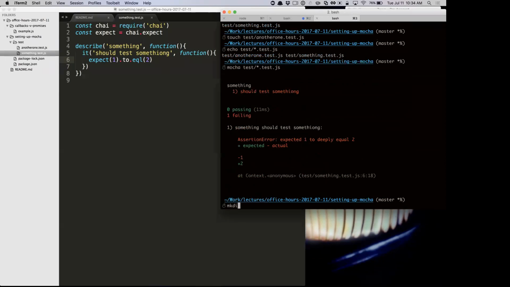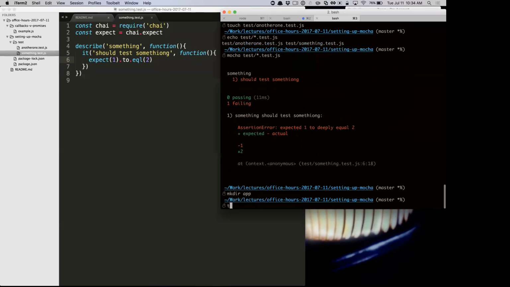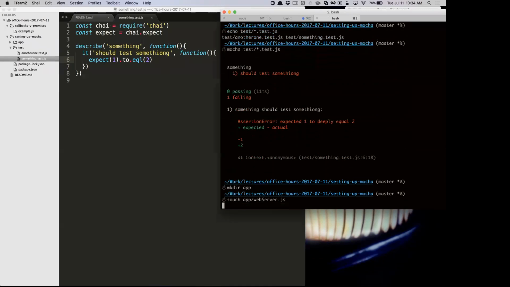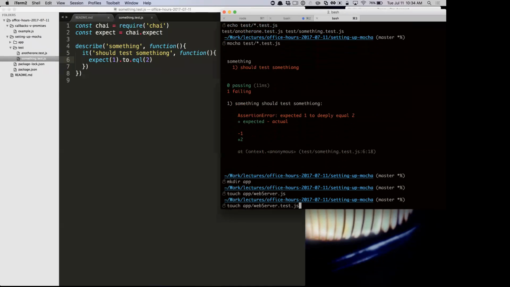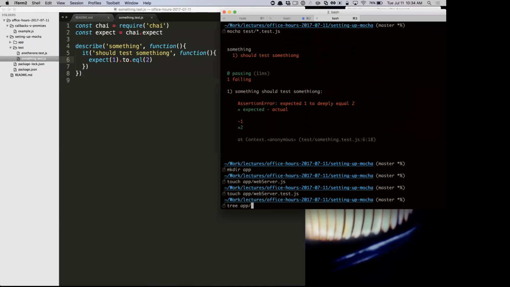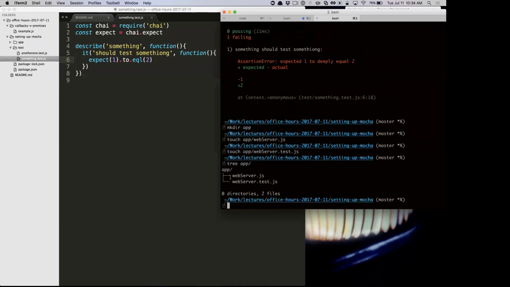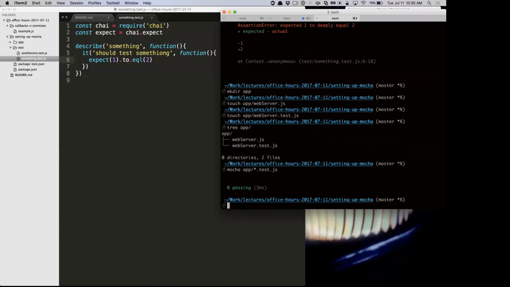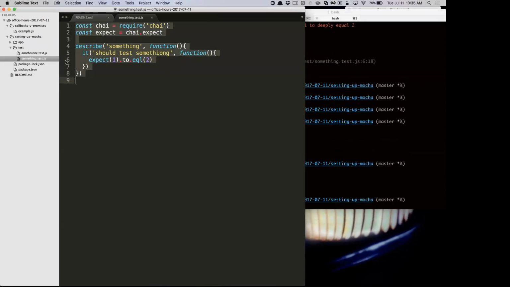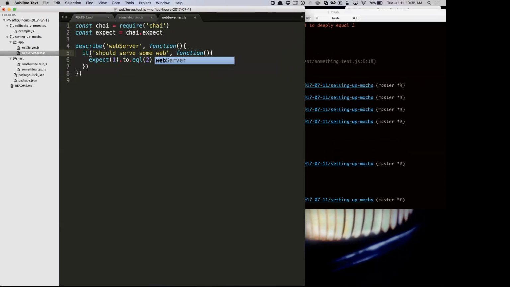If we had an app directory where we had our web server.js, and then we wanted to write tests for that, right? So now here's our app directory. We've got our real code and then the test for our code right alongside it. If you want to do that, you just need to tell Mocha where your test files are. So maybe we'll do something like app/*.test, and there's nothing in there, but it'll just run our test for that. So we're testing our web server. It should serve some web, right?